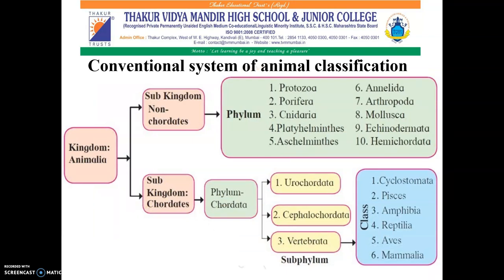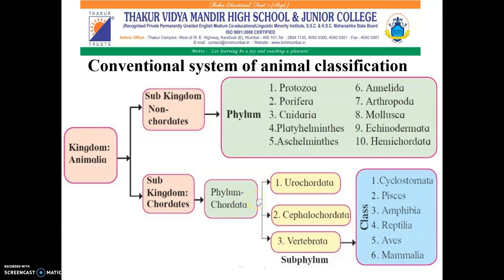Now, let us see the conventional system of animal classification. All the multicellular animals are included in the kingdom Animalia. This kingdom is further divided into two subkingdoms. First is of non-chordates and the second is of chordates. All chordate animals are grouped together in a single phylum, and the name of that phylum is phylum Chordata.